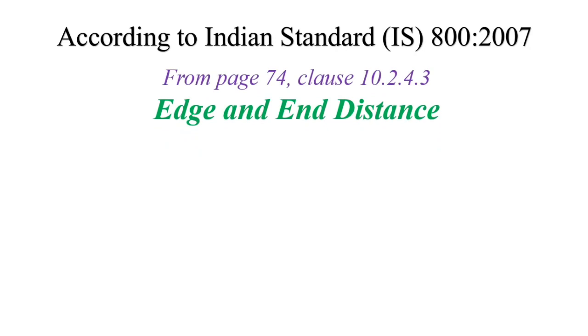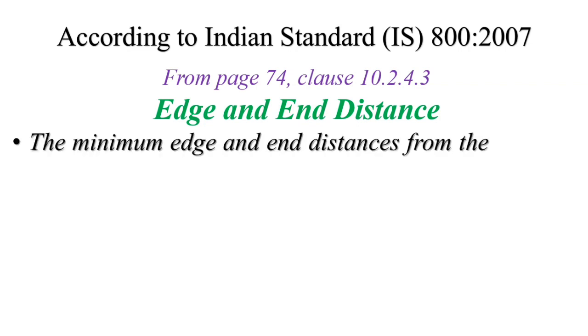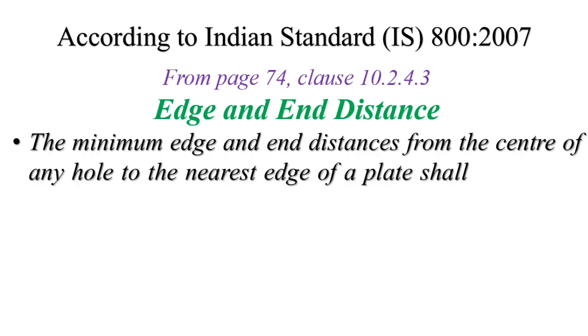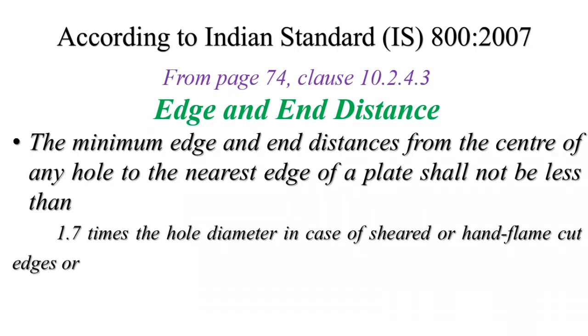Now the second thing is edge and end distance, according to clause number 10.2.4.3. It's given as the minimum edge and end distance from the center of any hole to the nearest edge of the plate shall not be less than, there are two values. The first value is 1.7 times the hole diameter, in case of sheared or hand flame cut edges. It means that if you are going in the field and connecting any element via connectors by hand tool, then the value is 1.7 times the hole diameter.